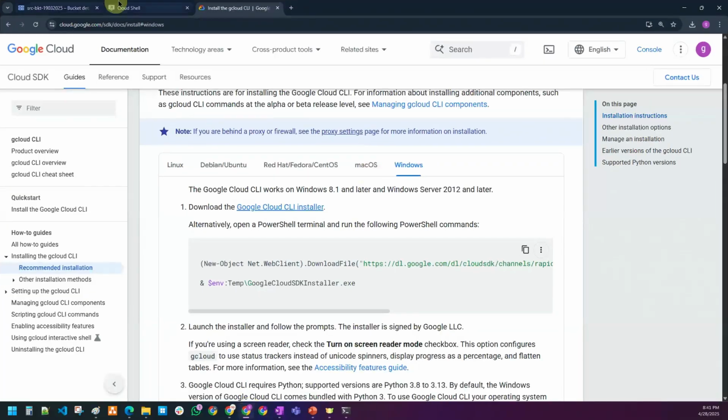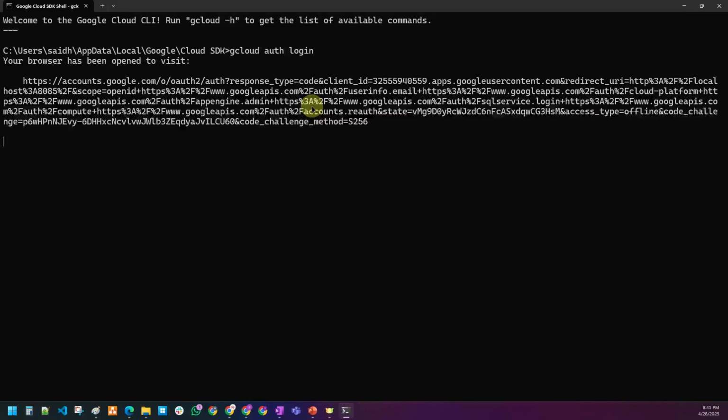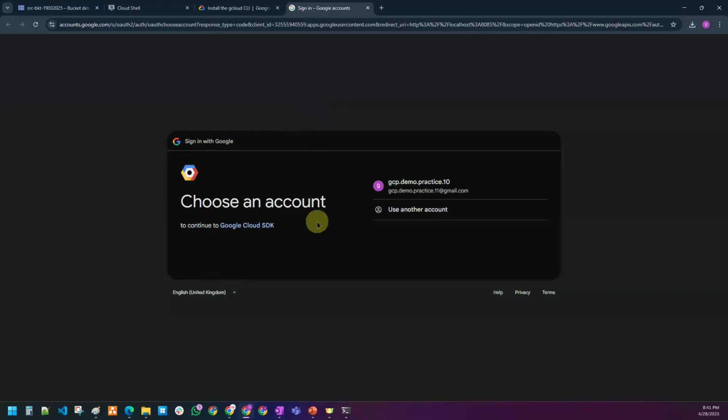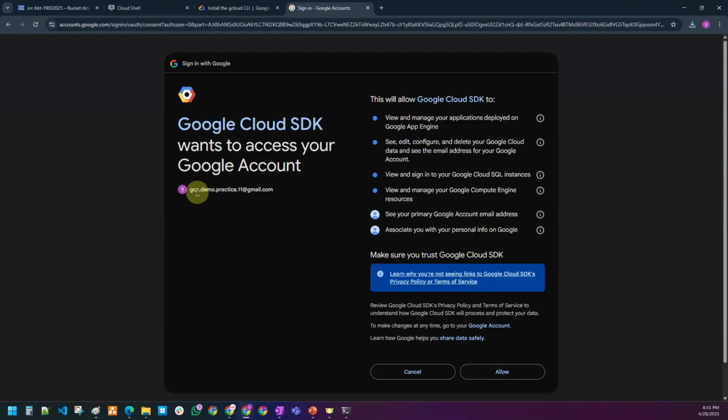And this is where you wanted to do the login. This is what is your account, right? So what you have to do, gcloud auth login. Just click on enter. Once you enter it, it will go to this particular web browser and it will ask for you to choose the account. This is your Google Cloud account. For me, this is my Google Cloud account. Select your Google Cloud account. Once the account is selected, you have to click on allow here.